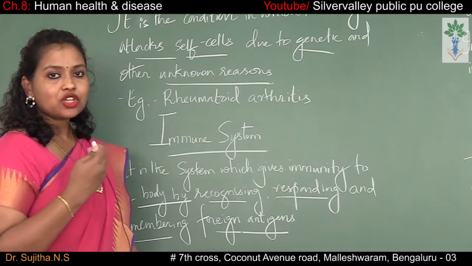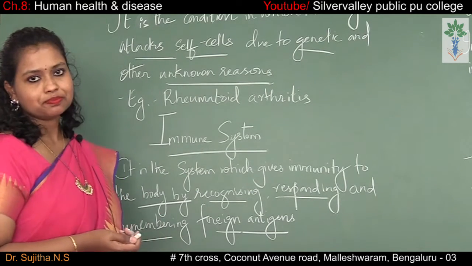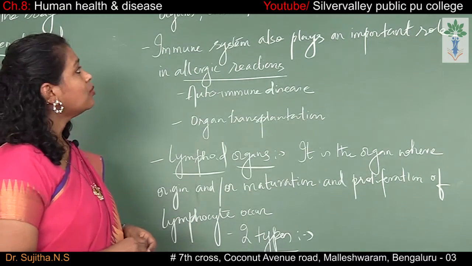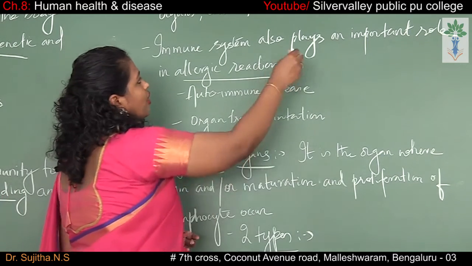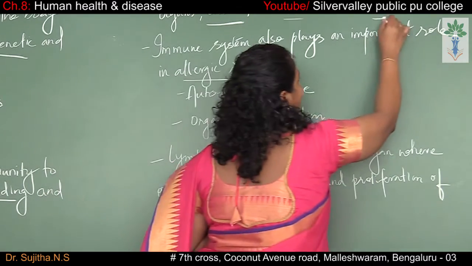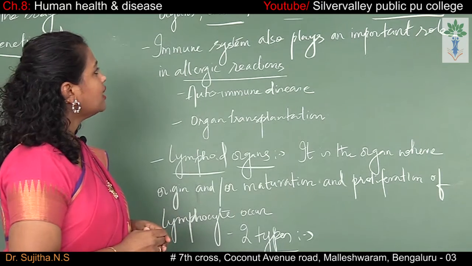This protection which is given to our body is called the immune system. What does the human immune system consist of? The human immune system consists of lymphoid organs. It contains tissues and soluble molecules like antibodies. All these are present in the human immune system.